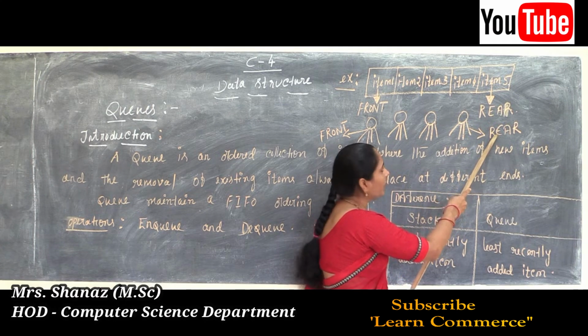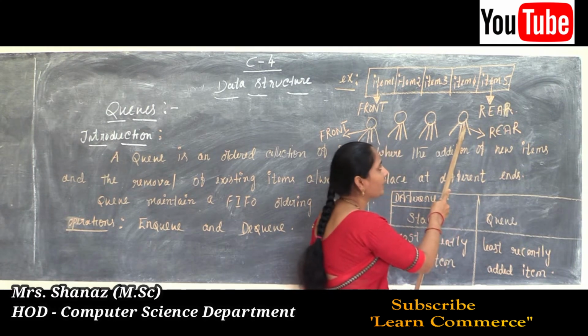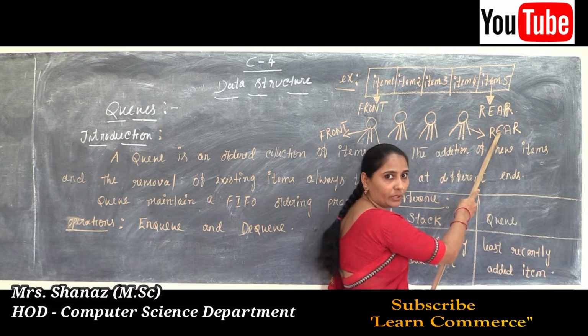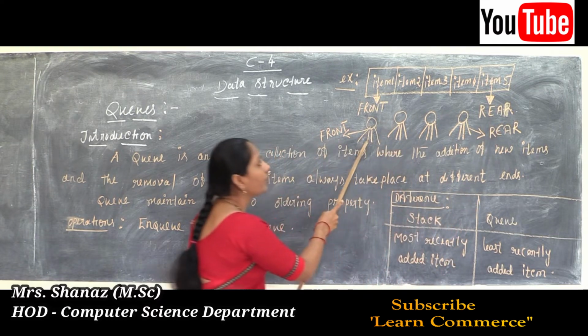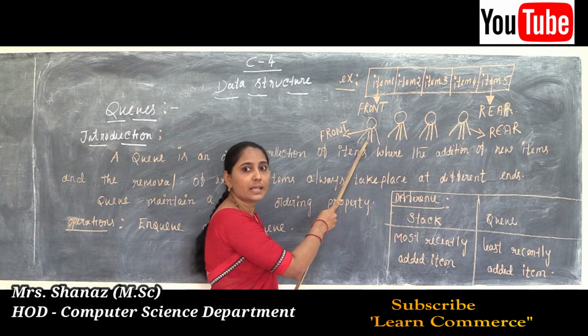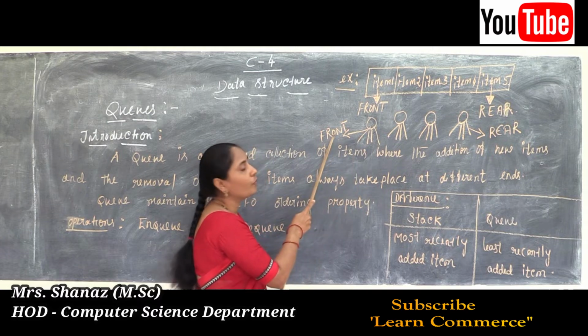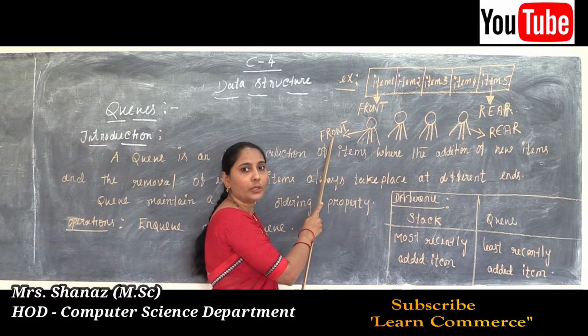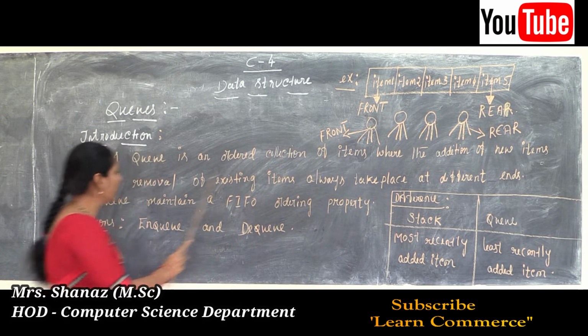If you want to make a new addition to this line, the student enters at the back of the queue, while the removal, which is called serving, happens at the front side. So this is one good example of a queue.